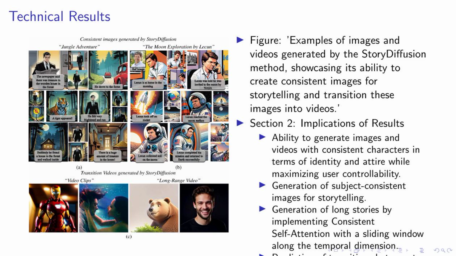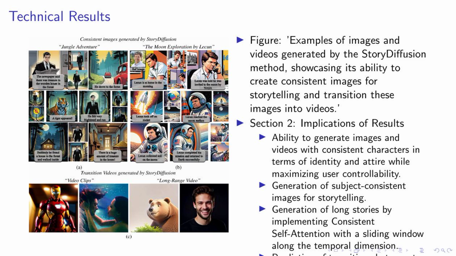Secondly, our method can generate subject-consistent images for storytelling. This is achieved by incorporating our consistent self-attention into the pretrained text-to-image diffusion model. Thirdly, we can generate long stories by implementing consistent self-attention with a sliding window along the temporal dimension. This allows for a smooth transition between images and a coherent narrative.